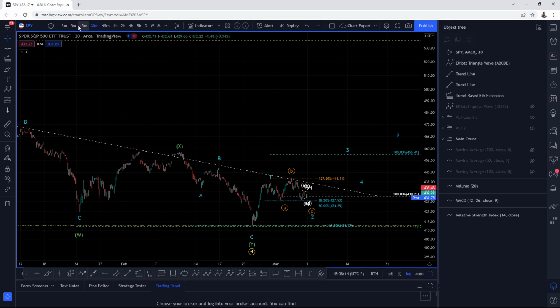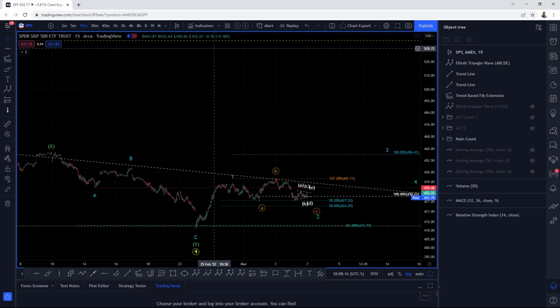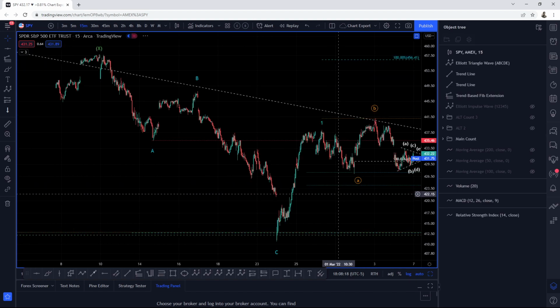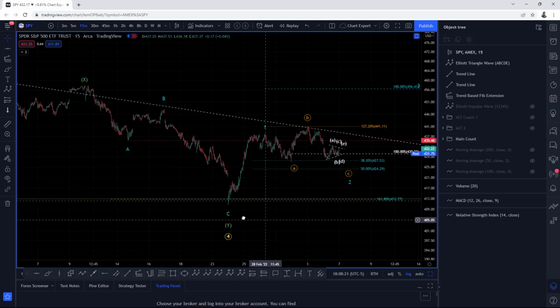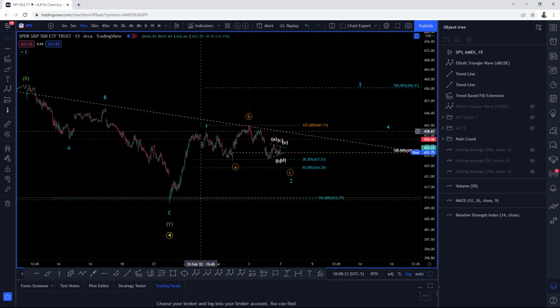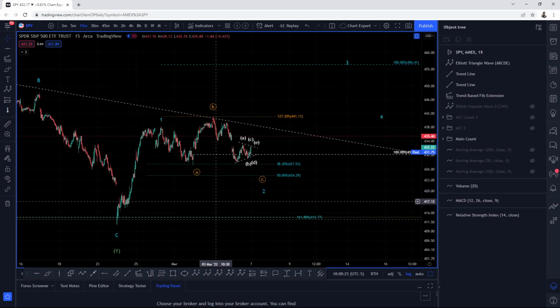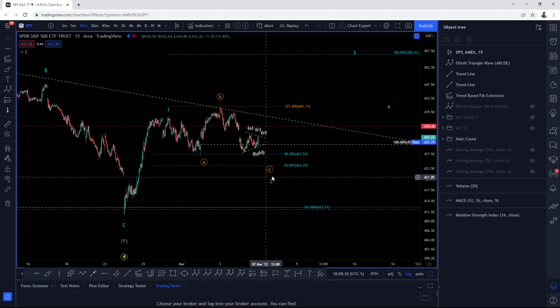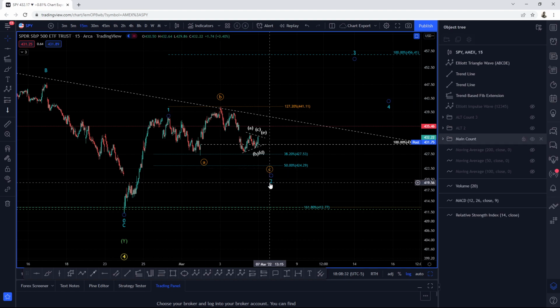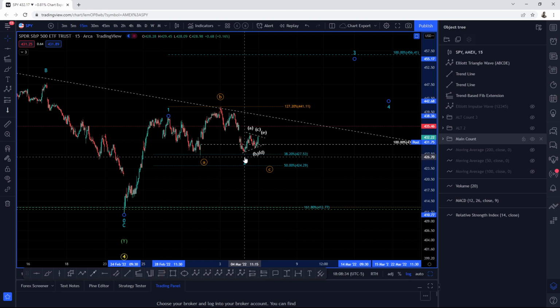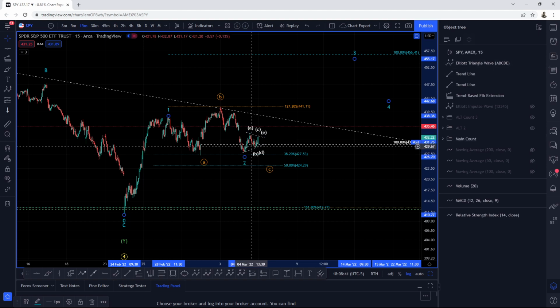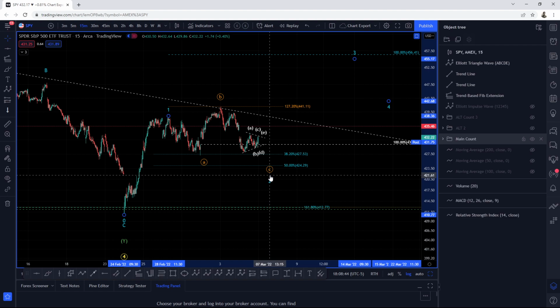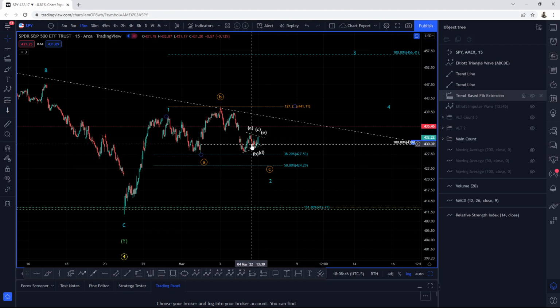Actually, let's go down towards the 15-minute time frame. In the 15-minute time frame, guys, out of a February 24th low, we went up in one, and now we're looking for one of two things. We're looking to see if this is the A, B, and C for the wave two, which is likely at the moment, because I was looking intraday today at this as the potential wave to complete it, but we see a lot of overlap. So the way we're viewing this, guys, is that in fact we are going to see another leg lower.